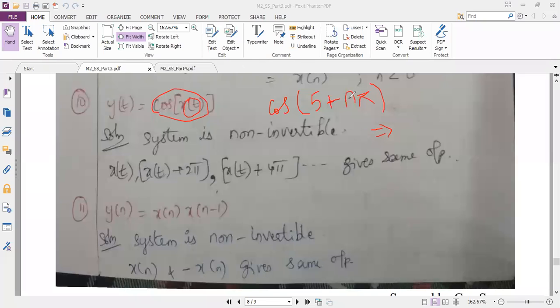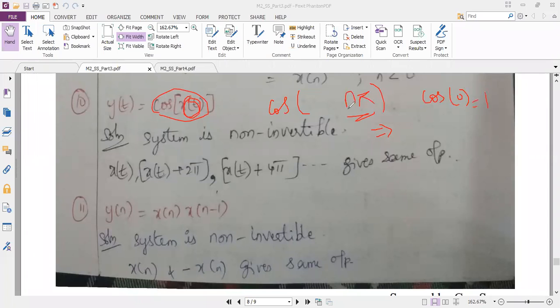So for example, let me just take directly n pi only. It will be easy for you to understand. x of t is equal to n pi. So if it is n pi, for n equal to 0, cos 0. Cos 0 is how much? Cos 0 is 1.